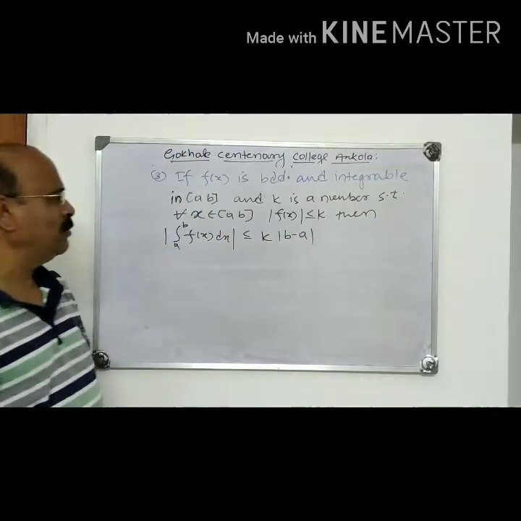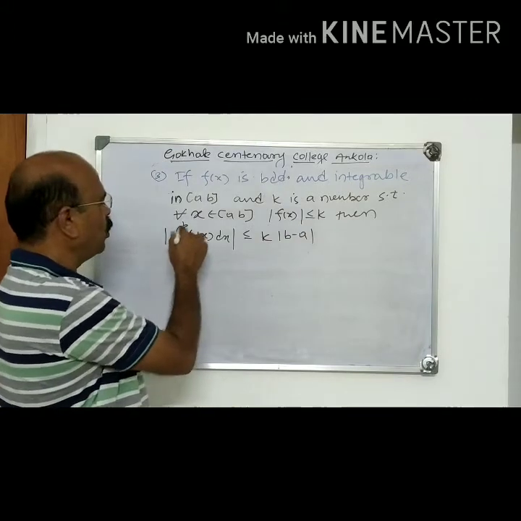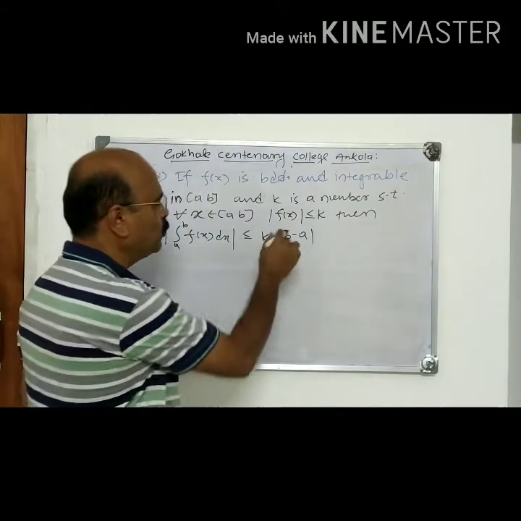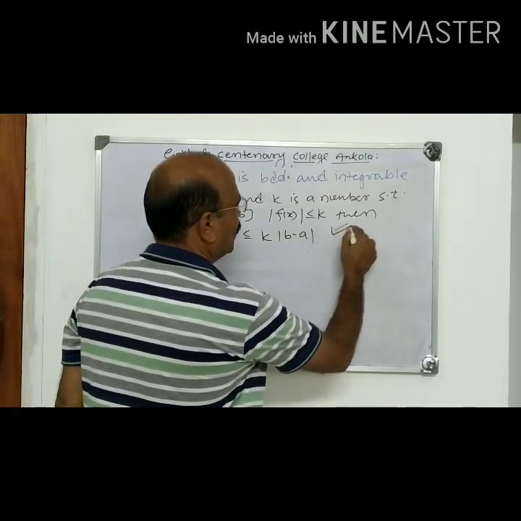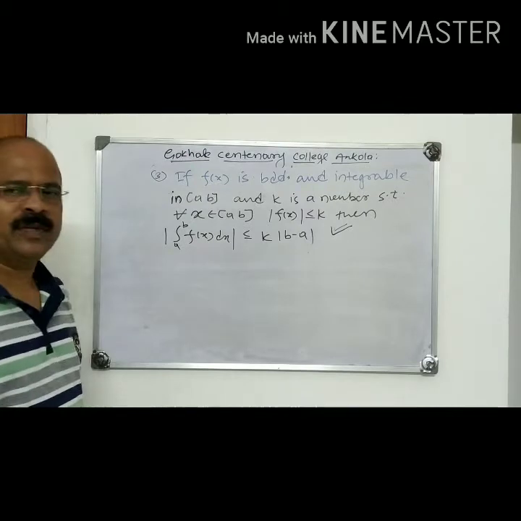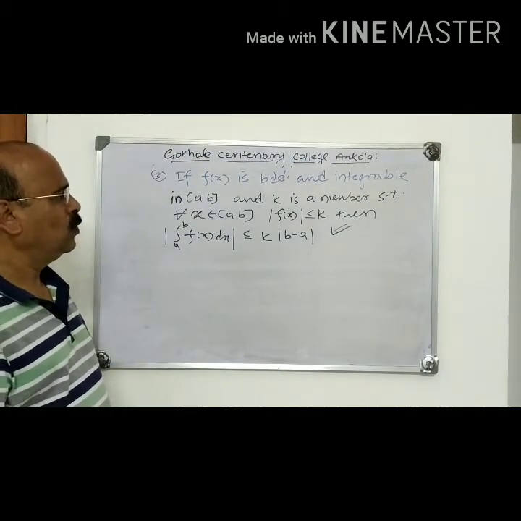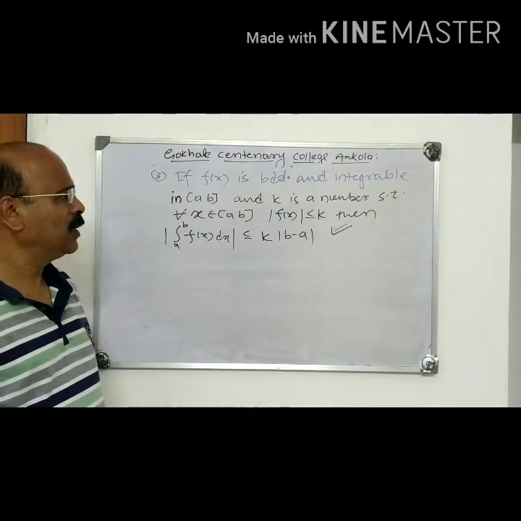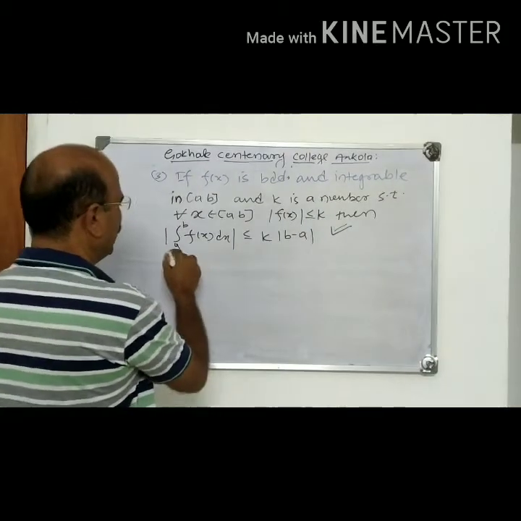for all x belongs to AB, mod fx is less than or equal to k, then mod of integral a to b fx dx is less than or equal to k into mod b minus a. We use such results in further theorems, mean value theorems. Therefore, the proofs of this are important. We may use this result in the proof of mean value theorem or some other results. How to prove this one?